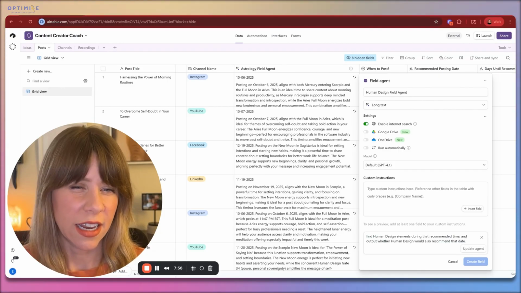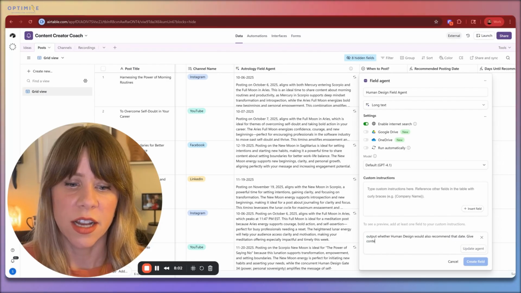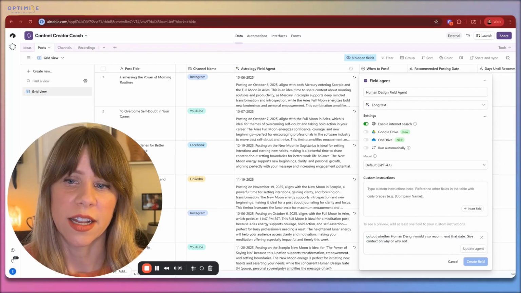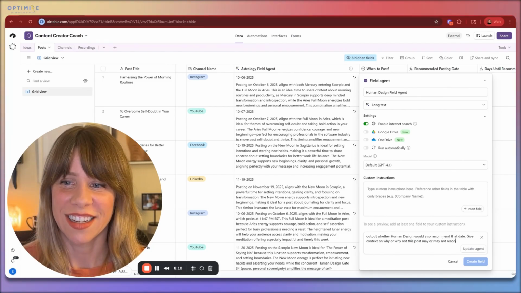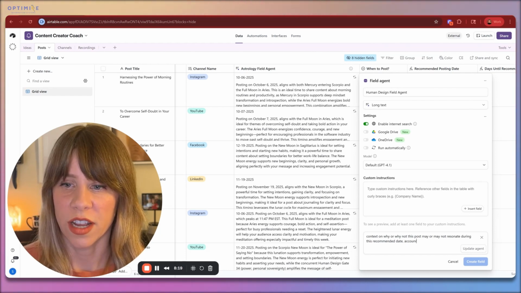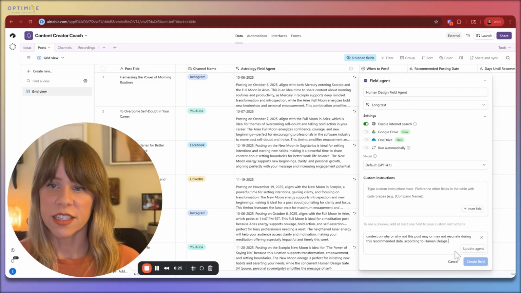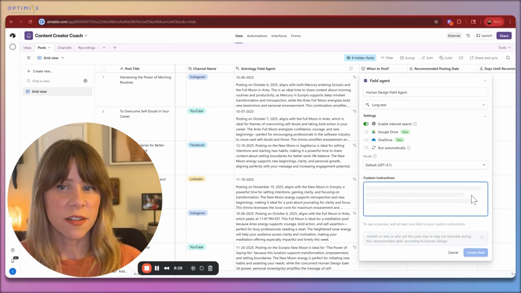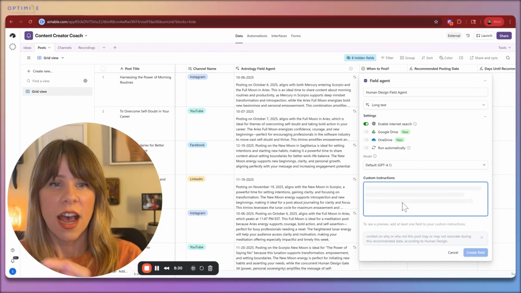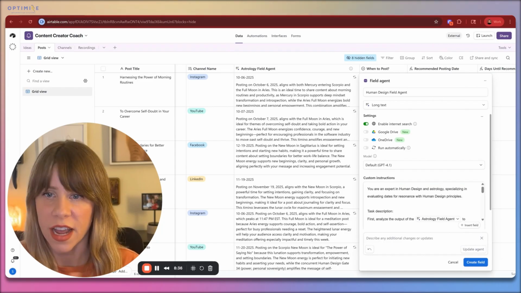And so we're not asking it anything very specific here. We can say give context on why or why not this post may or may not resonate during this recommended date according to human design. So I'm not sure. Let's see. We'll hit update agent. That's the fun thing about these AI agents is you have to fiddle with it to get it exactly how you want it. But this edit with AI gives you what you need.